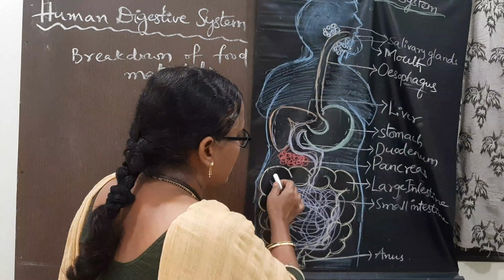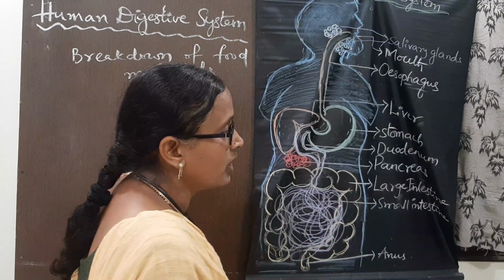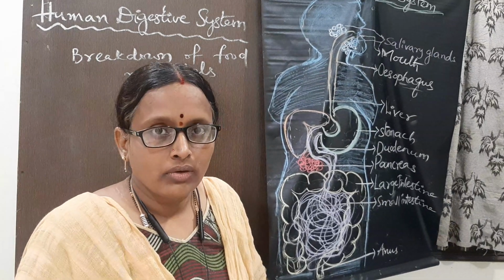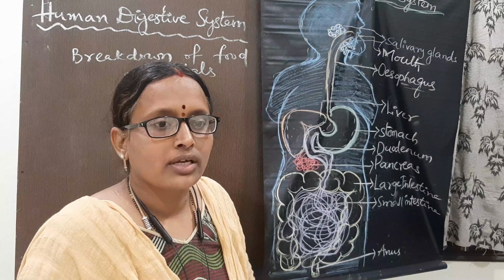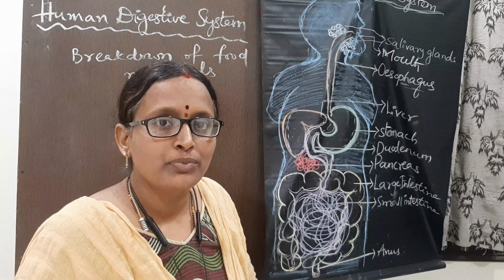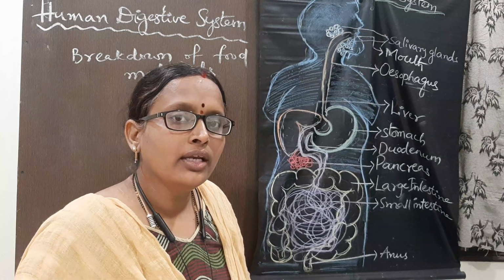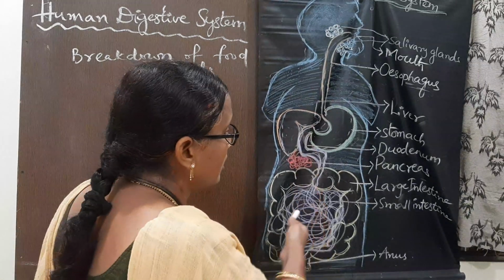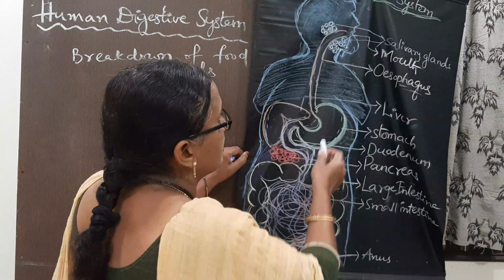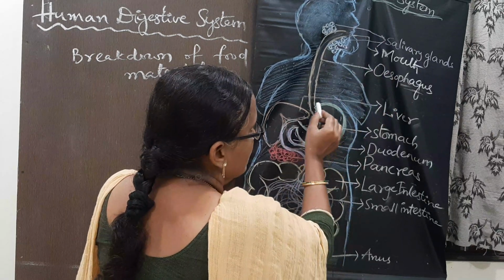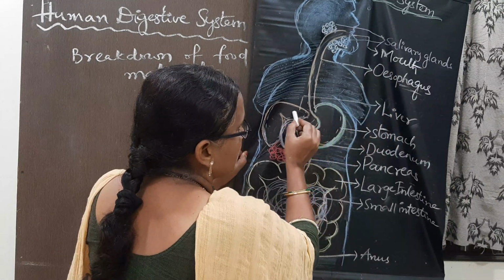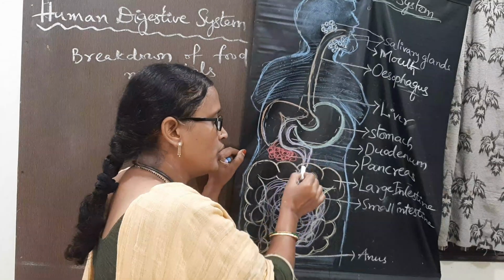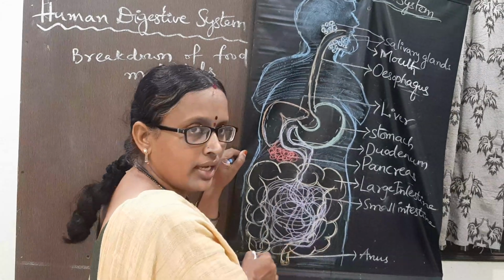Then whatever undigested food materials are there are sent to the large intestine. In that also, if any useful products are there, they are reabsorbed by the body, and then the waste materials are sent out of the body. Those are the parts of our alimentary canal. Once again: mouth, the tube-like esophagus, and the associated organs liver and pancreas, then stomach, duodenum, small intestine, large intestine, and anus.